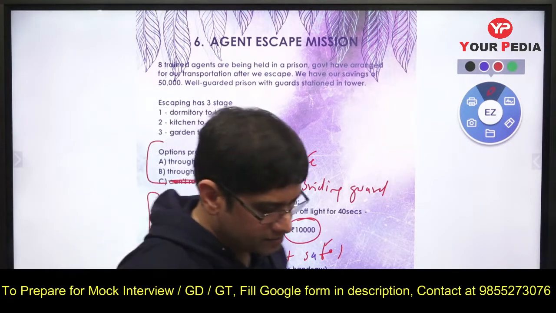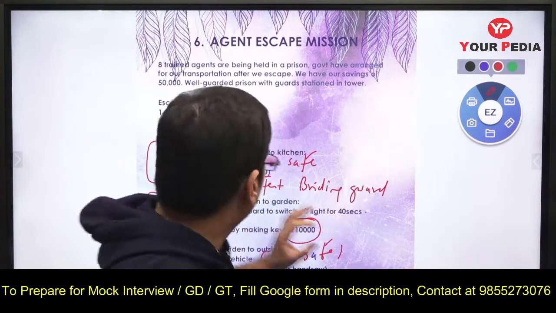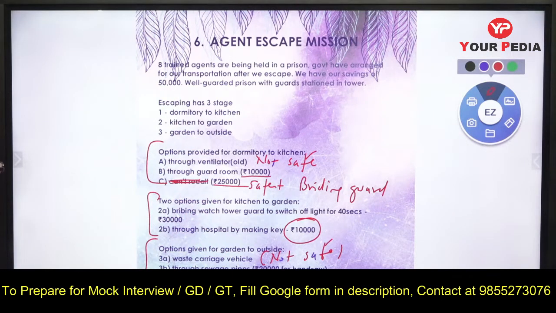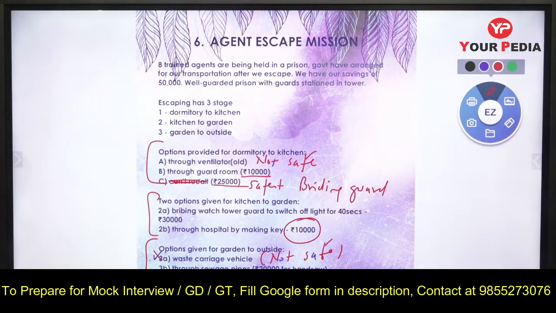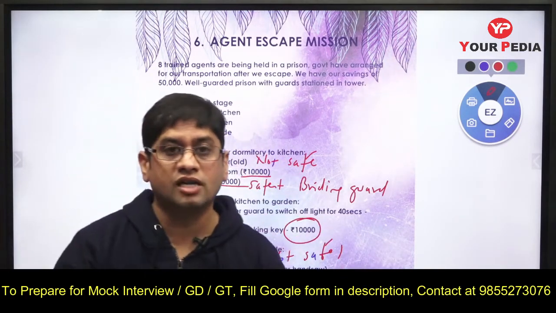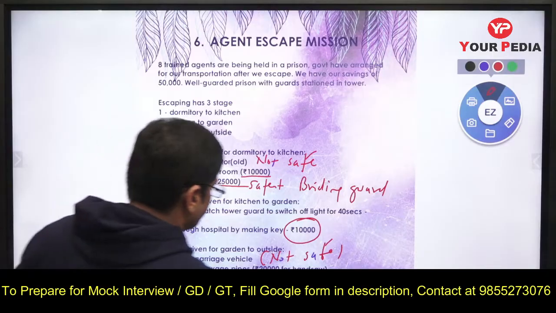Now remember one thing, that you are not to take an unsafe option. You cannot afford to take a risky option. You need not go for the safest, but you cannot take a risky option either. Number two, elimination is the process. Keep eliminating. The moment you do not take a not safe option, the riddle will be solved. Let me give you an example. Waste carriage vehicle you cannot take. I eliminate it because it will be very risky. With 8 people going, there is a very high probability you will get caught. So just avoid it. That means we will go through the sewage pipe.